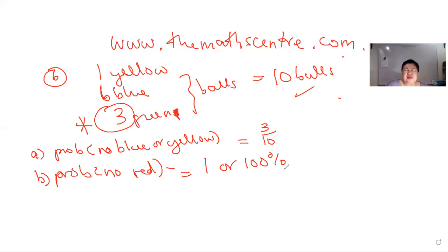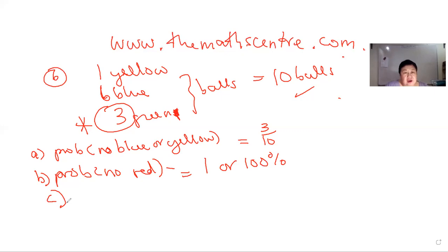Because for sure, for certain, whether you open your eyes or keep your eyes closed and you just put your hand in and pick the ball, definitely it won't be red, which is 100% certainty. Okay? So we call it 1 as a fraction, or 100%. Cool?